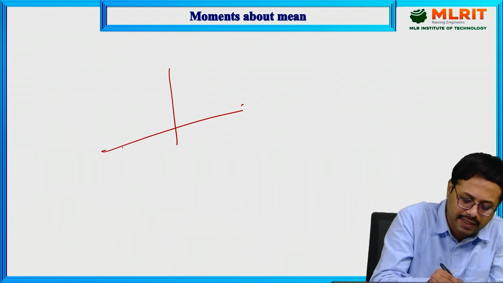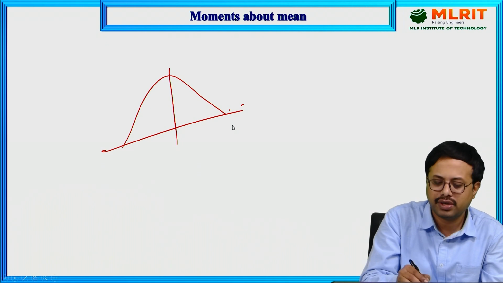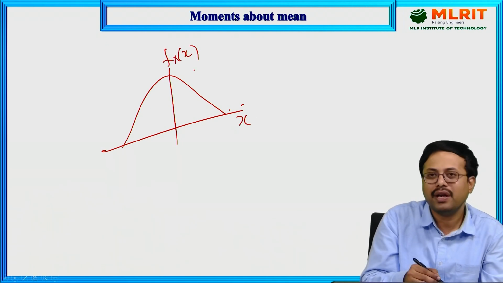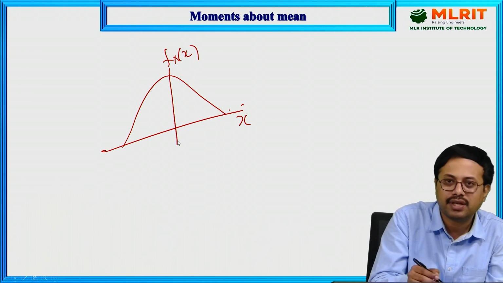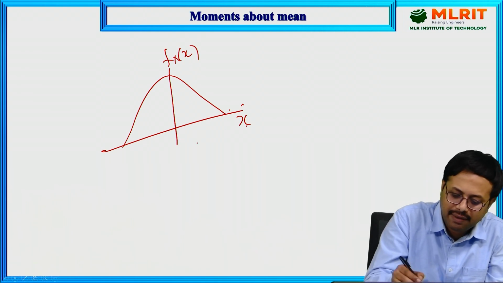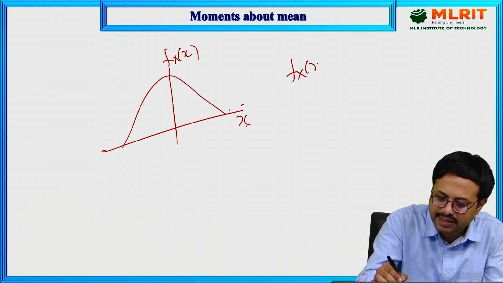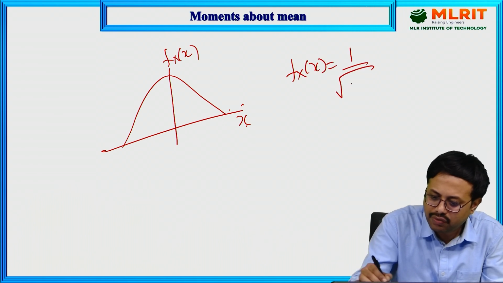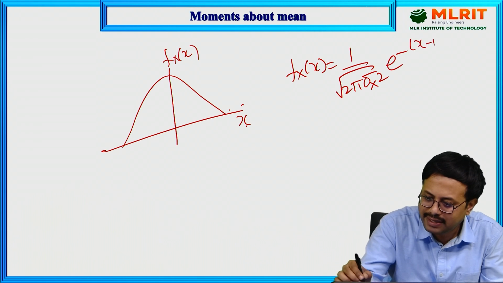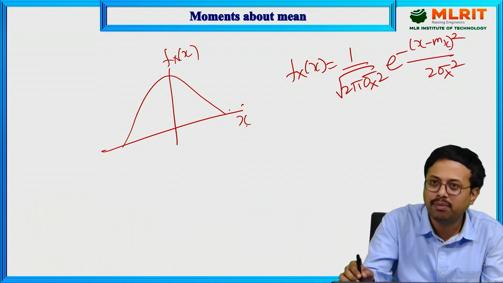Moment about the origin. We will take the Gaussian. x is a random variable, fx of x. Here, if you are considering the variation of the random variable with respect to expectation, you know the formula: fx of x is equal to 1 by square root of 2 pi sigma x square, e power minus (x minus mx) whole square by 2 sigma x square. This is the formula for Gaussian.